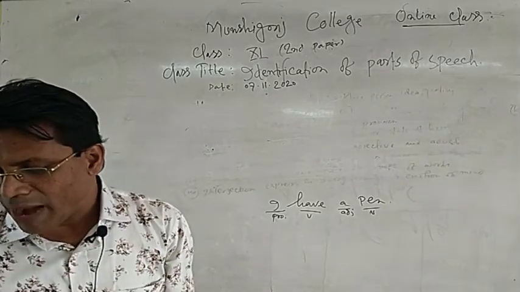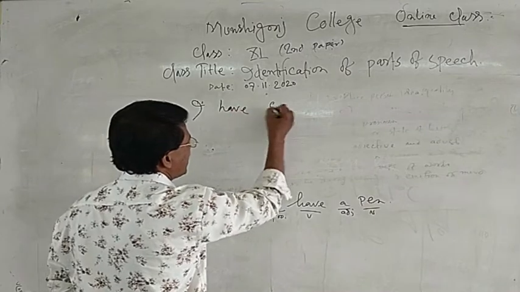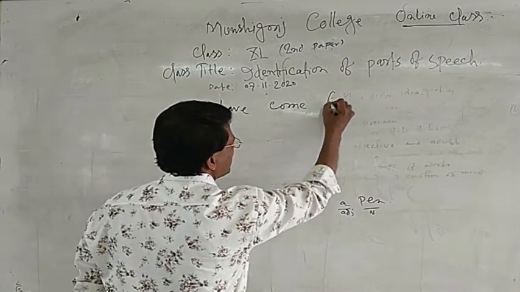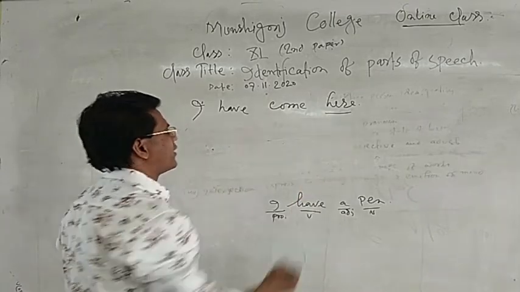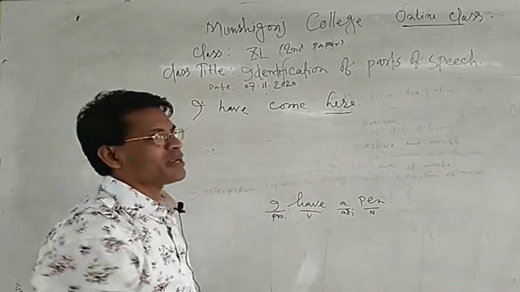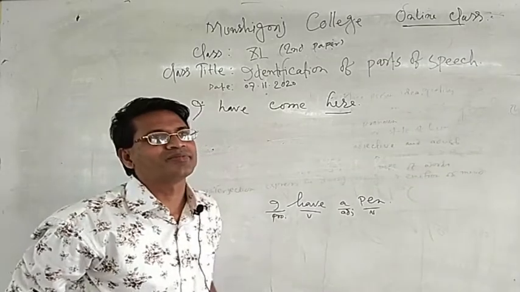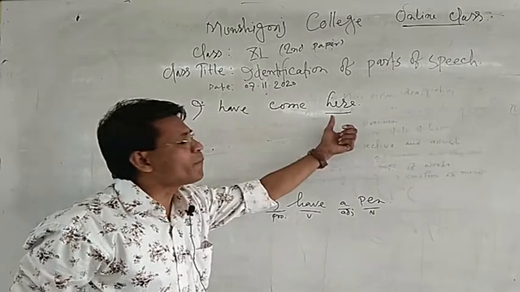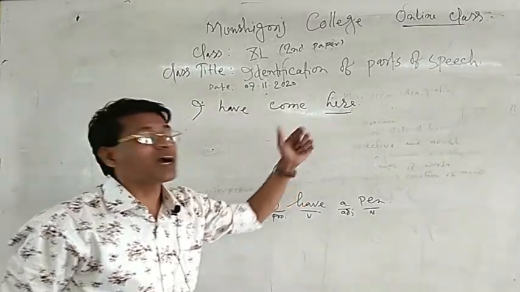I have come here. There is an underline here. Dear listener, what kind of part of speech is it?